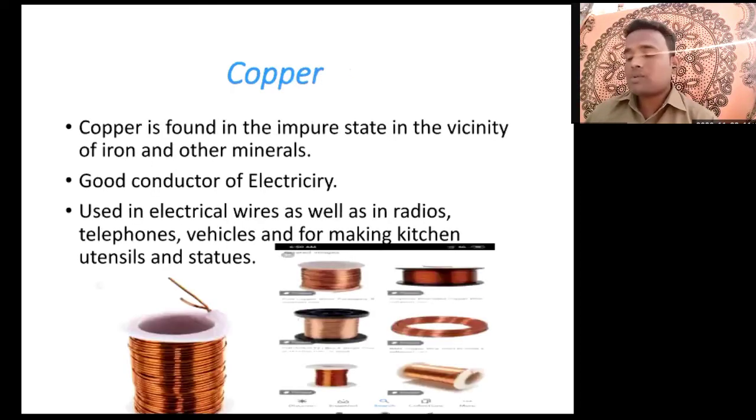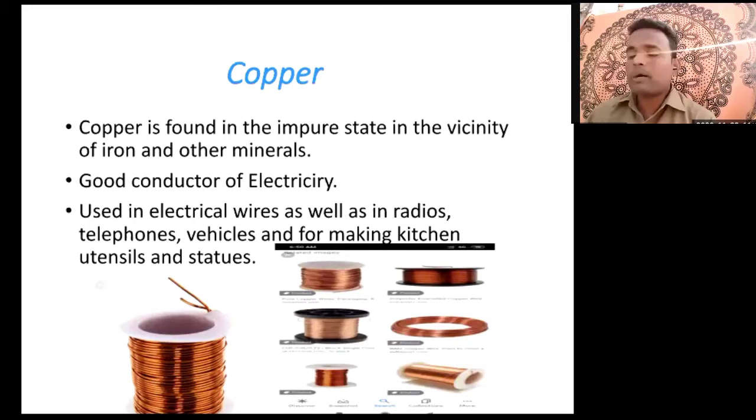Now the last one here is copper wire. Electrical wires: whenever there is electricity in your house, the electricity is carried because of the copper wire. Everywhere they are using copper wire. Copper is found in the impure state in the vicinity of iron and other minerals. It is a good conductor of electricity, used in electrical wires as well as in radios, telephones, vehicles, and making kitchen utensils and statues.